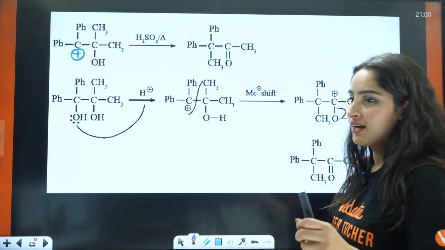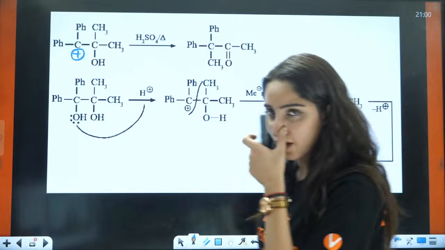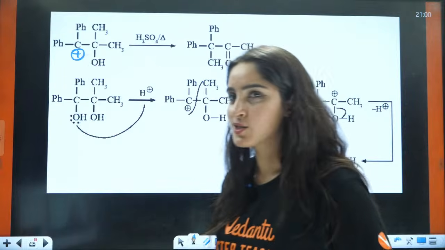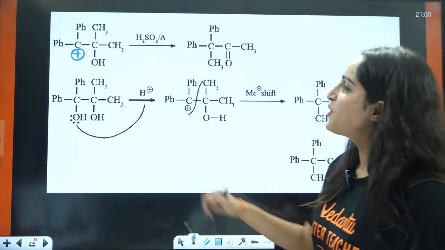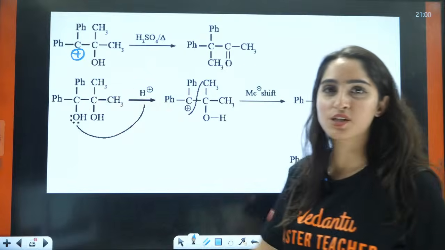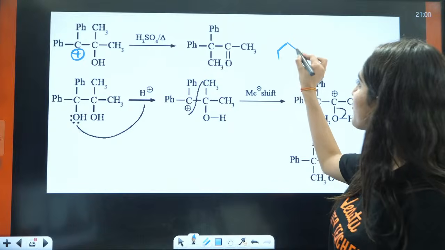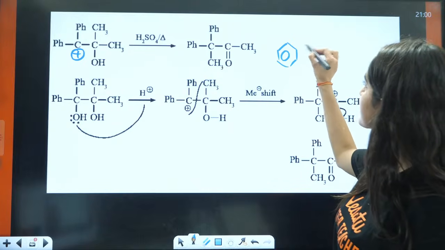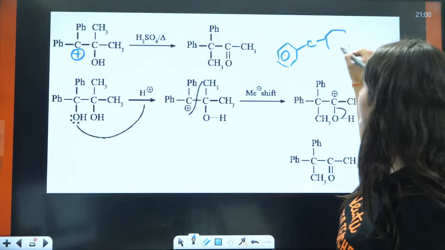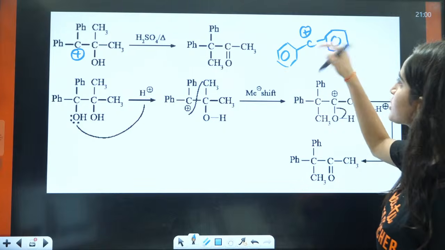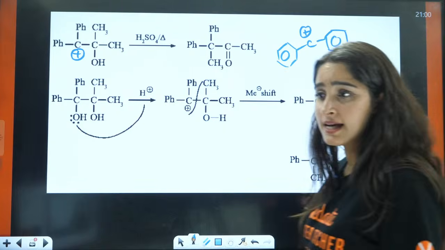Now, Sai is my very old student, right? So, now this is positive, this is phenyl, this is phenyl. Now see one thing here, this is my phenyl, this is carbon and this is again phenyl, right? This will be more stable because it will have resonance, right?